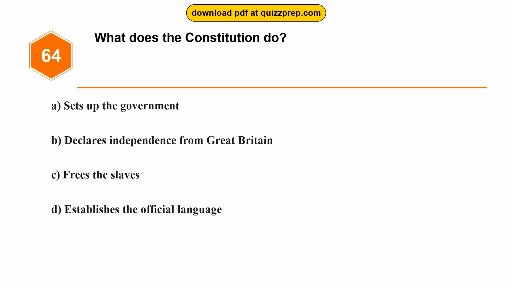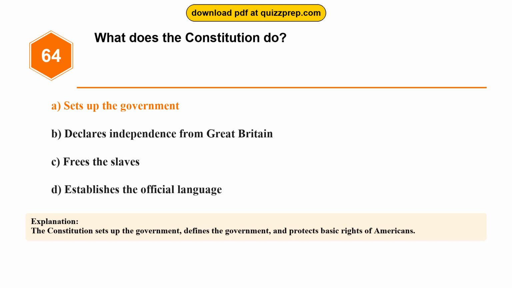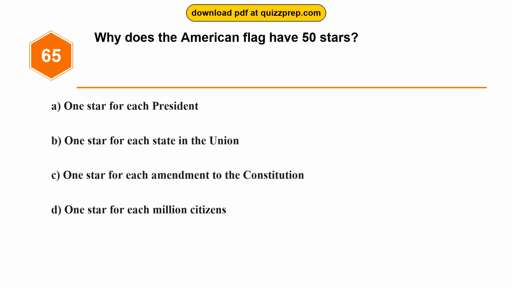Option A, sets up the government. Option B, declares independence from Great Britain. Option C, frees the slaves. Option D, establishes the official language. The correct answer is option A, sets up the government. The Constitution sets up the government, defines the government, and protects basic rights of Americans. Question 65. Why does the American flag have 50 stars?